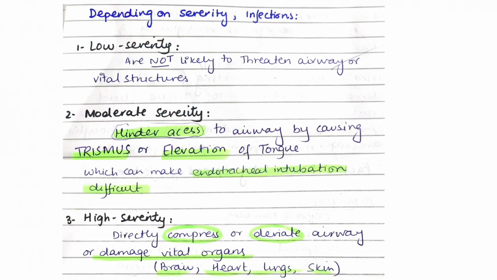heal and repair. Depending upon the severity, infections can be low severity, moderate severity, and high severity. Low severity infections do not hinder airway or cause damage to the vital structures. In moderate severity infections, trismus or elevation of the tongue can cause obstruction of the airway, making endotracheal intubation difficult. And in high severity infection, it can directly compress the airway or can cause damage to the vital structures like brain, heart, lungs, skin, as in necrotizing fasciitis that is caused by flesh-eating bacteria.